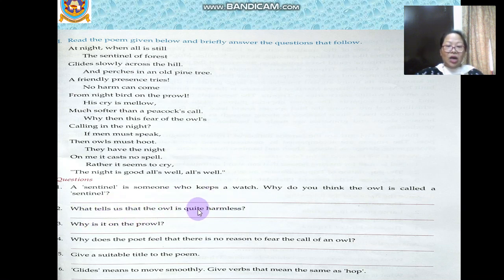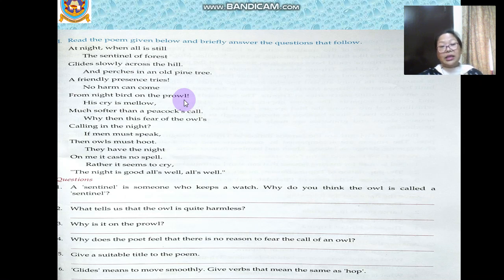What tells us that owl is quite harmless? In the poem, what tells us that it is quite harmless? Let us go back to the poem. Here it says, a friendly presence tries, no harm can come from a night bird on the prowl. His cry is mellow, much softer than a peacock's call. Prowl means a restless movement of an animal in search of food. So, what tells us that owl is quite harmless?